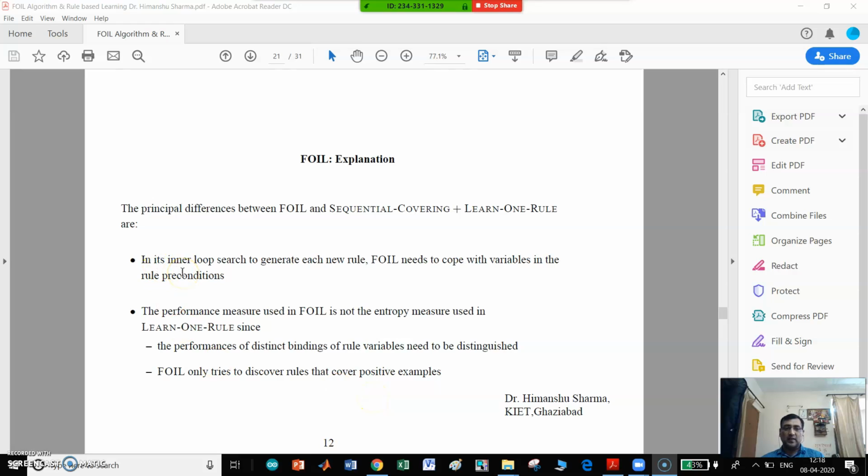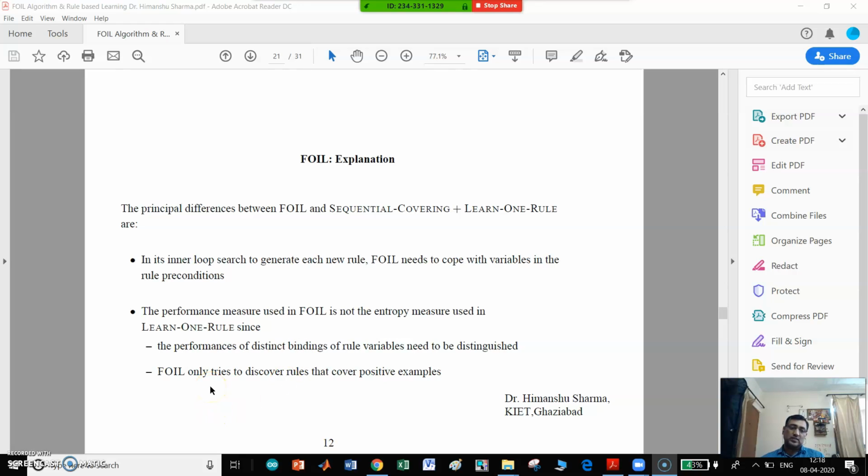The principal difference is that sequential covering plus learn one rule is equal to FOIL. In its inner loop search to generate each new rule, FOIL needs to cope with variables in the rule preconditions. The performance measure used in FOIL is not the entropy measure used in learn one rule, since the performance of distinct bindings of rule variables needs to be distinguished.